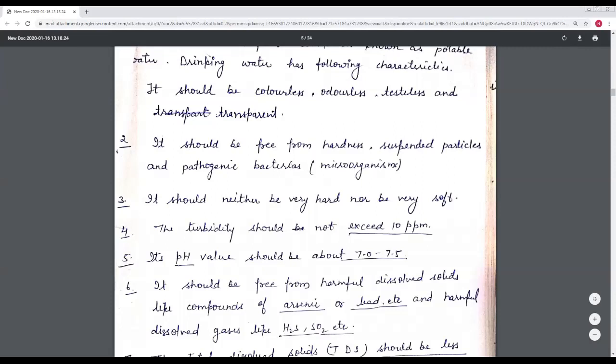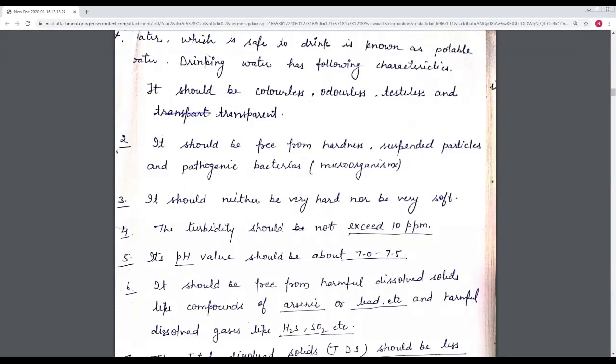Third point, it should be neither very soft nor very hard. We have discussed hard and soft water. What do you know about hard water? Hard water is water which does not give lather formation with soap. Soft water is water which gives lather formation with soap. Soaps are the sodium or potassium salts of higher fatty acids.